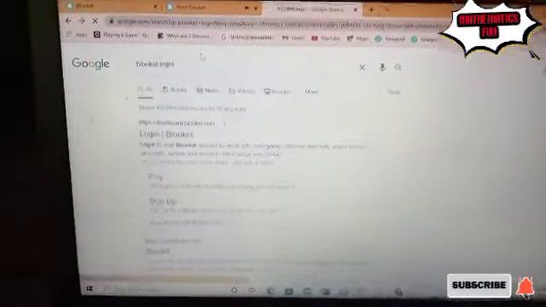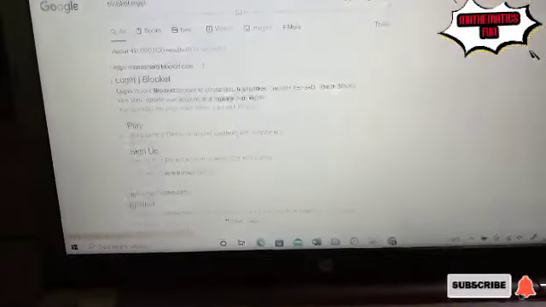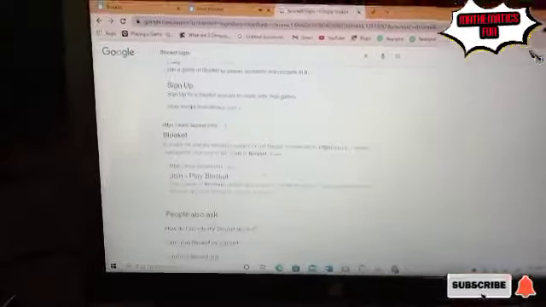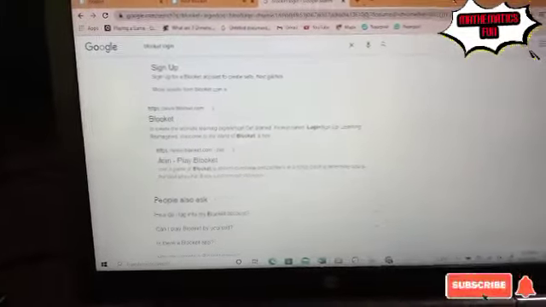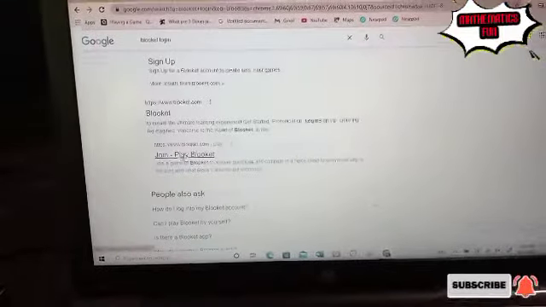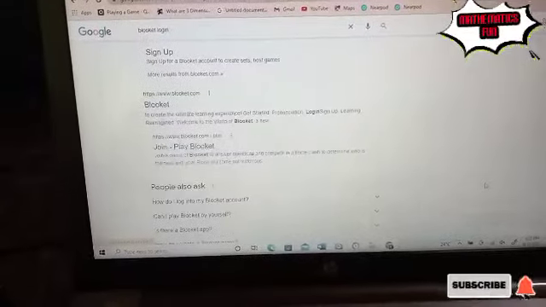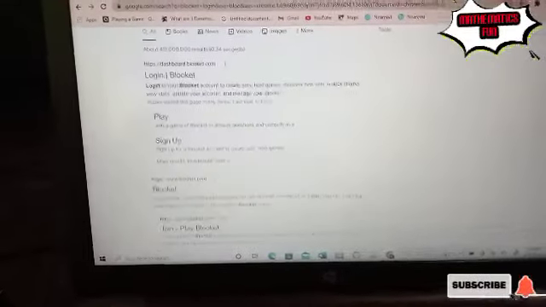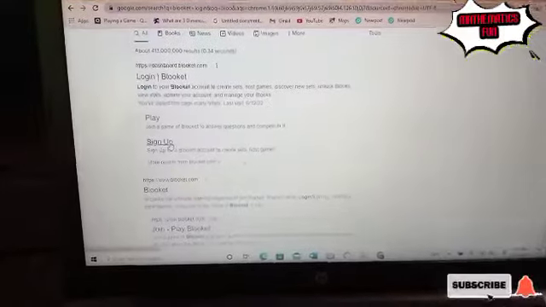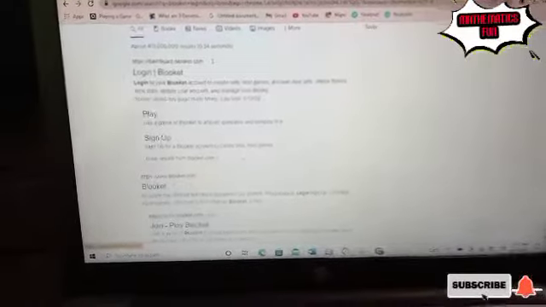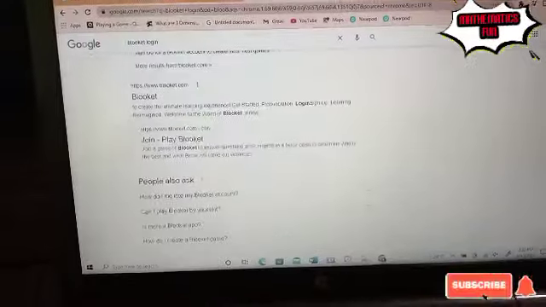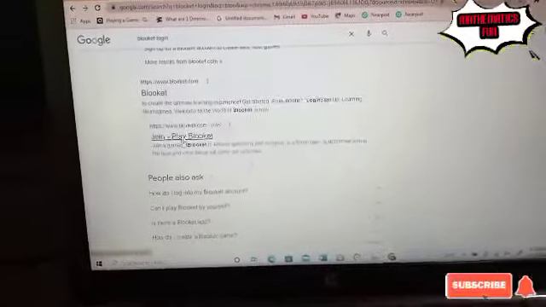You press login into Blooket. Okay, this is it. I hope you can see. I'm coming, trying to make it clear. Okay, I hope you can see it. Either they join or what, they press play Blooket. This is what they are going to press in their own aspect. They won't go to the aspect of logging in or signing up. It's either they play or they join. That is what they are supposed to choose.